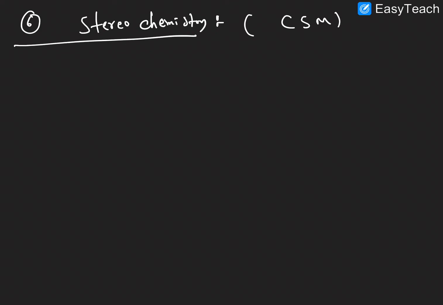The next one, the sixth point is stereochemistry. This is simple: CSM.